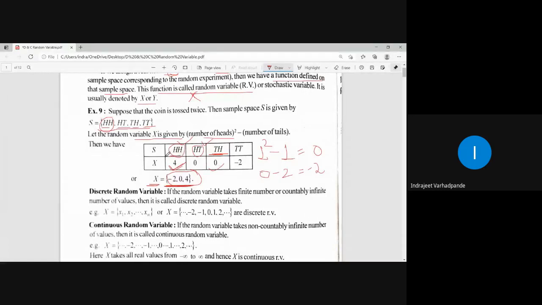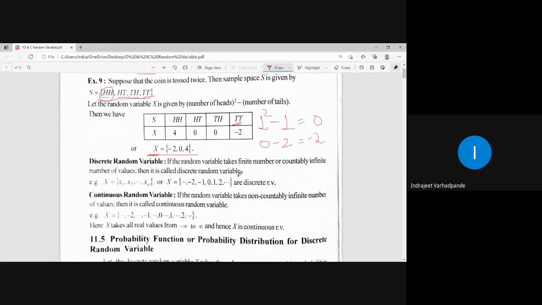Yes, sir. So every outcome will now represent a number. What is HH representing? HH is representing 4. What are HT and TH representing? 0. What is TT representing? Minus 2. So what does the set of values become for the random variable? The set of values becomes x equal to minus 2, 0, 4. Arranging them in ascending order, we get the values minus 2, 0, and 4. So this is the random variable.